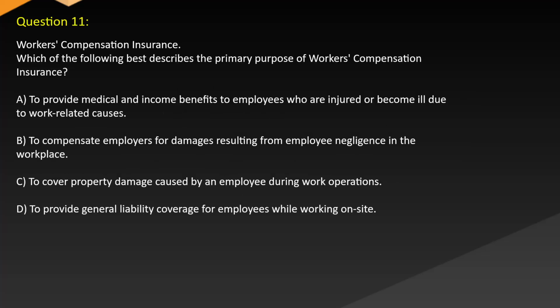Question 11. Workers' compensation insurance. Which of the following best describes the primary purpose of workers' compensation insurance? A. To provide medical and income benefits to employees who are injured or become ill due to work-related causes. B. To compensate employers for damages resulting from employee negligence in the workplace. C. To cover property damage caused by an employee during work operations. D. To provide general liability coverage for employees while working on site.